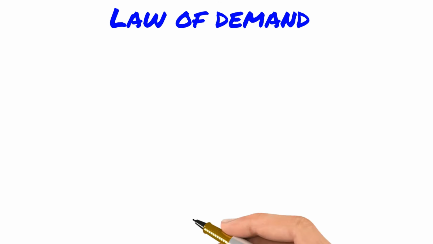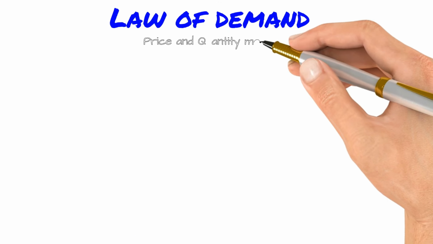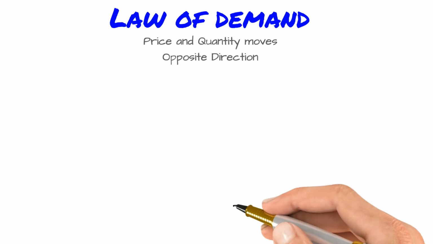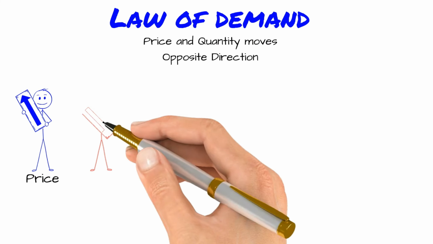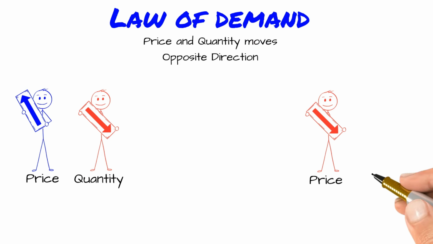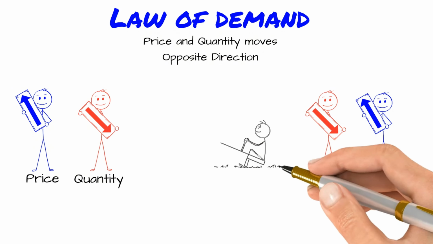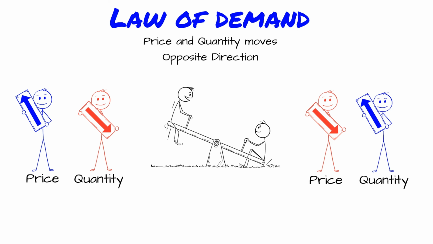We call this the law of demand. Price and quantity demanded move in opposite directions. High price, low demand. Low price, high demand. Think of it like a seesaw. When one side goes up, the other goes down.